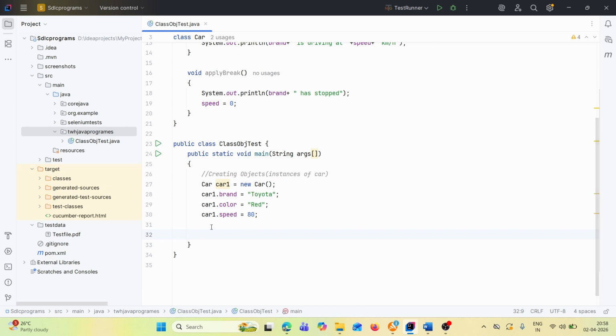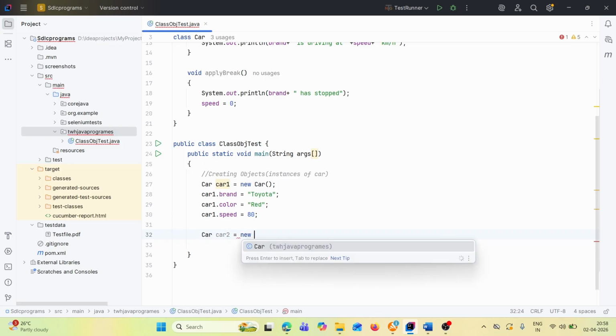Now let's create one more object. Let's say Car car2 is equal to new Car.